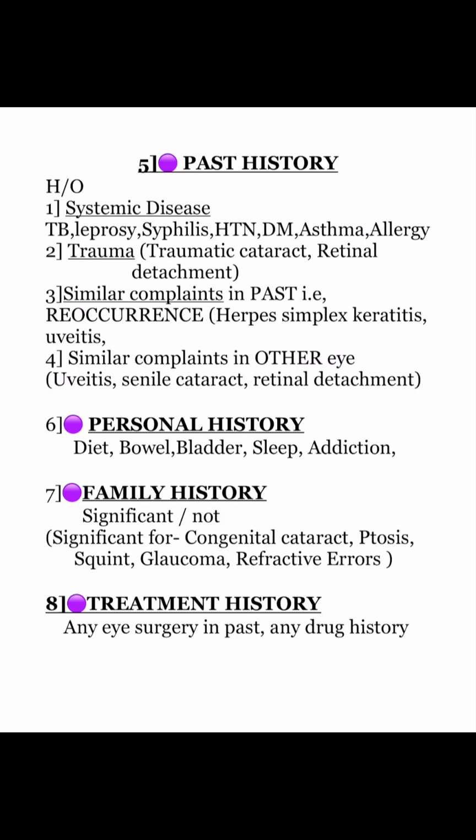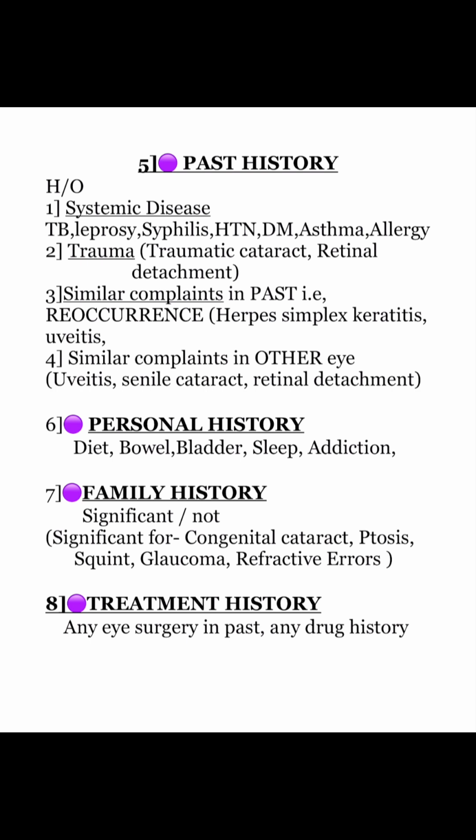Next heading, past history. There are some systemic diseases which can show ocular pathology like TB, leprosy, syphilis, hypertension, diabetes, asthma and allergy. Trauma can also cause traumatic cataract, retinal detachment. You should ask for similar complaints in past, that is check for recurrence, which is seen in herpes simplex keratitis. Ask for similar complaints in other eye, which is seen in senile cataract, uveitis, retinal detachment.